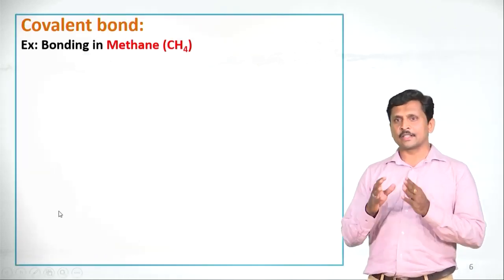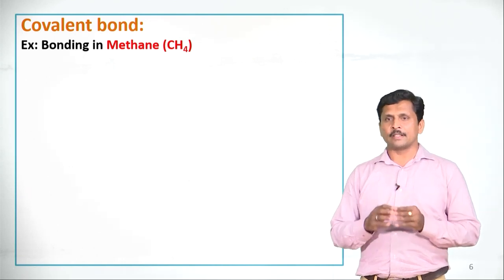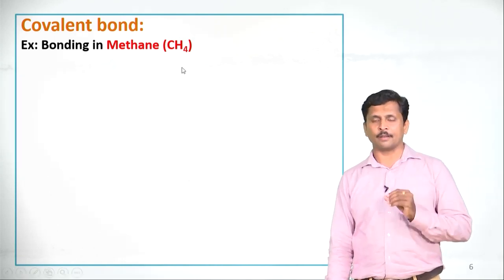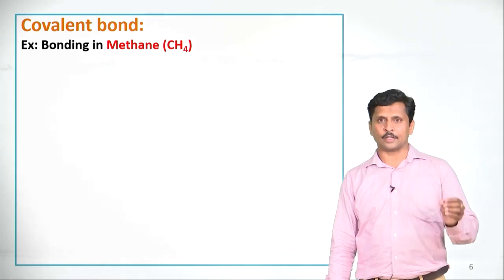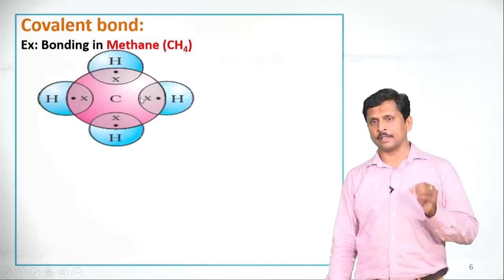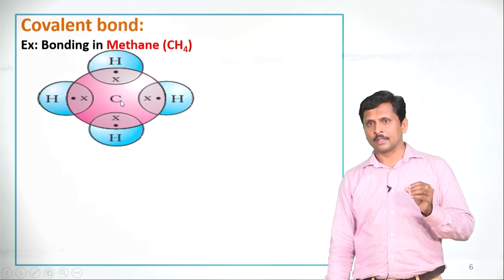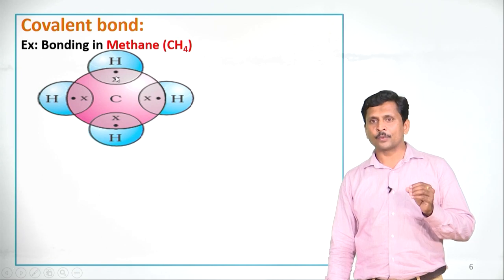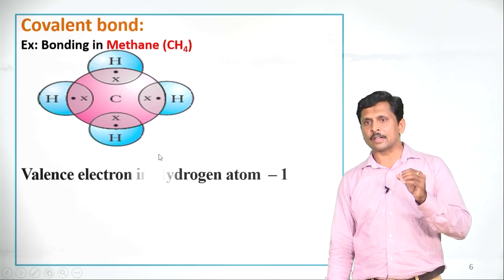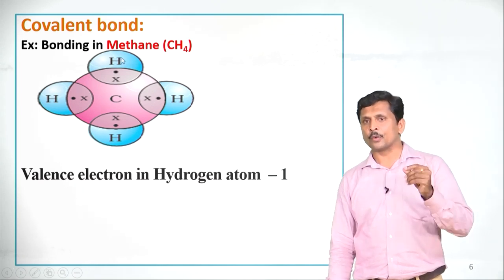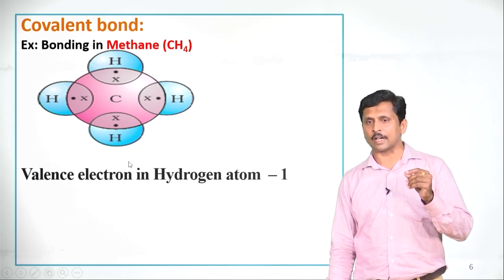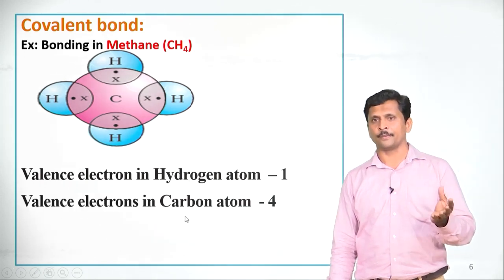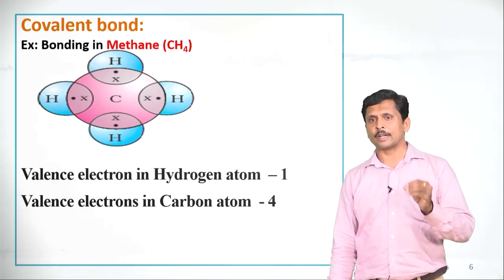Dear students, let us understand the covalent bond with an example. Here I will take methane as an example. The molecular formula of methane is CH4. See the structure of methane. Carbon is the central atom. It exhibits tetravalency. There are 4 valence electrons here. These 4 electrons bond with 4 hydrogen atoms because the valence electron in a hydrogen atom is 1. Here 4 hydrogen atoms share their electrons with the 4 valence electrons of carbon and form a covalent compound. This is the best example for covalent bond formation.